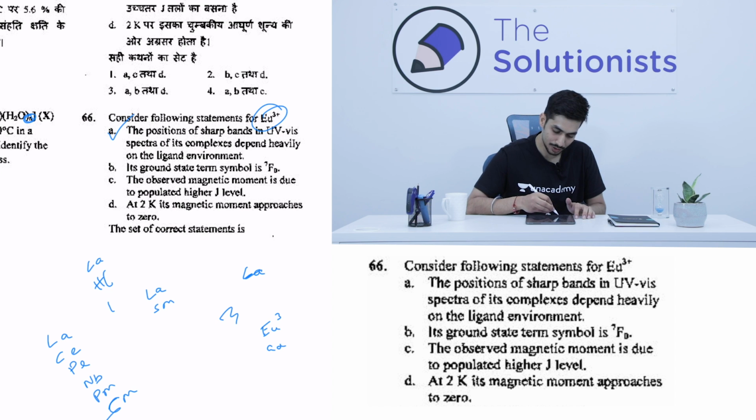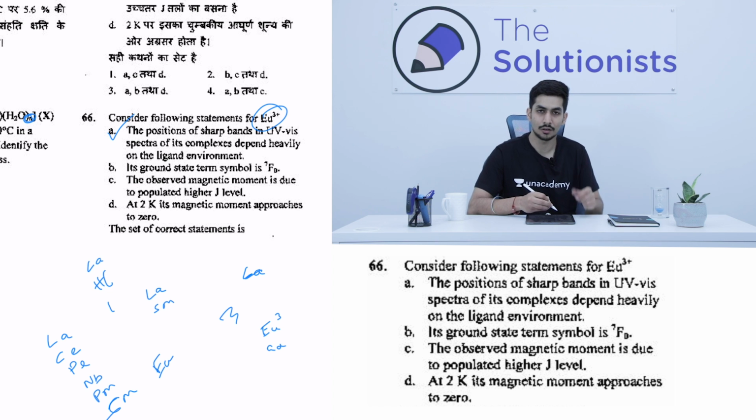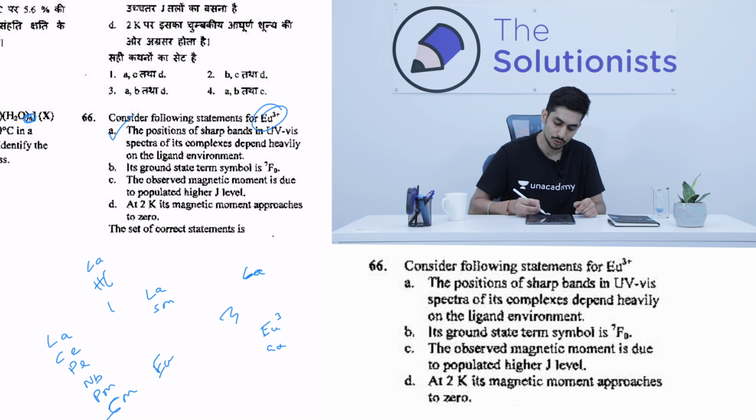Lanthanum, cerium, praseodymium, neodymium, promethium, samarium, and then we have europium finally. Over here we can write europium, right? So there's a trick for finding out the electronic configuration. It's a little tricky over here. Europium has the electronic configuration of 4f7 6s2, right? So when you have europium 3 plus, these two electrons in the 6s orbital will be removed and one electron from the 4f orbital. So we'll be left with f6, right?